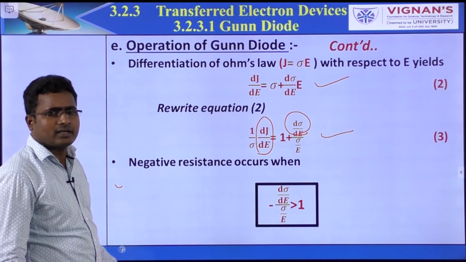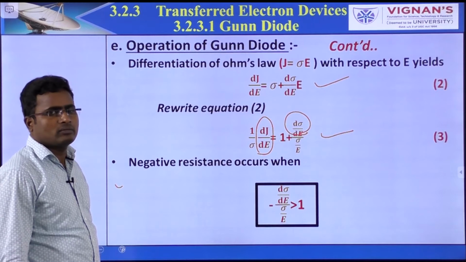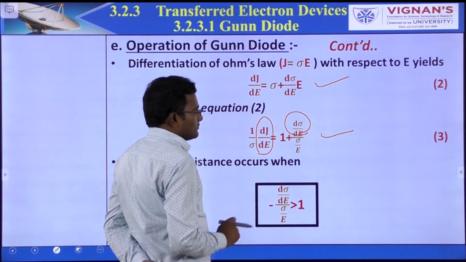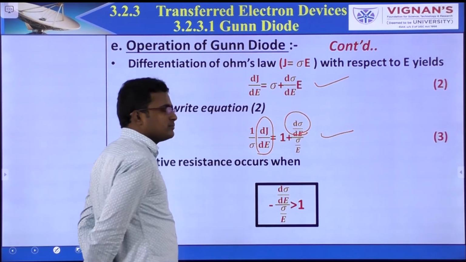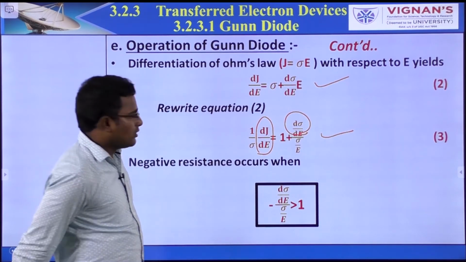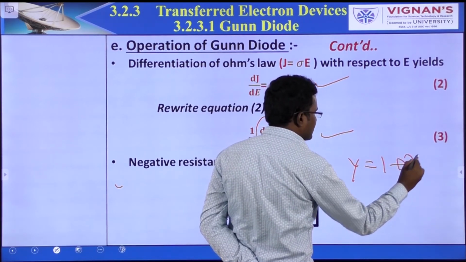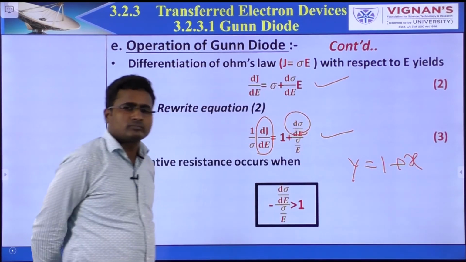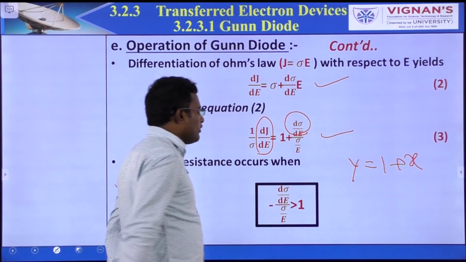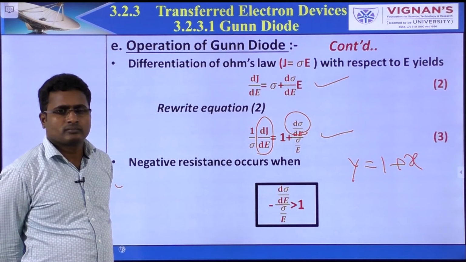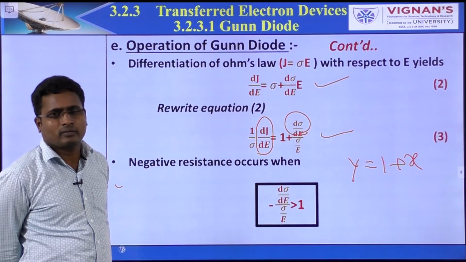Okay, resistance, conductance. So we need a negative value. I need this value to be negative. Let's say y is equal to 1 plus x. I need the y value to be negative. That means that is a negative conductance.